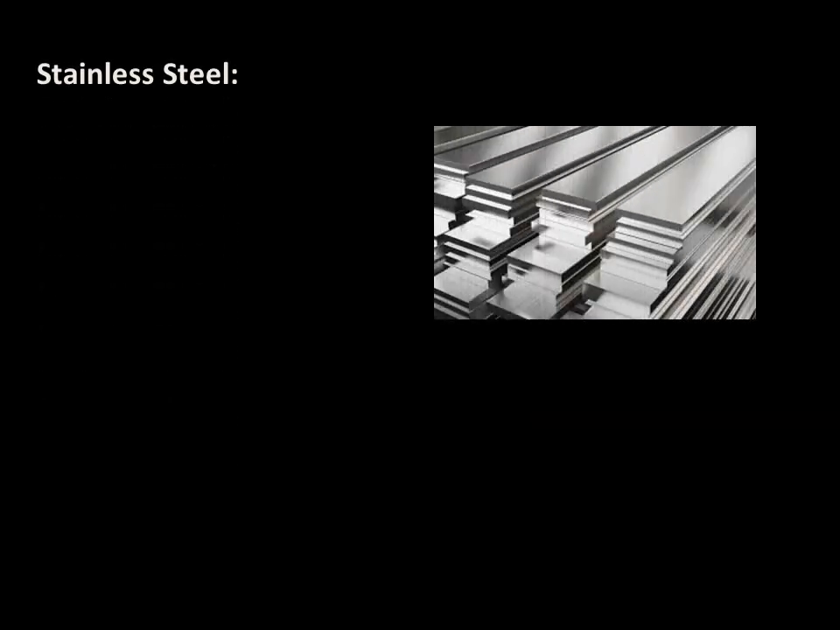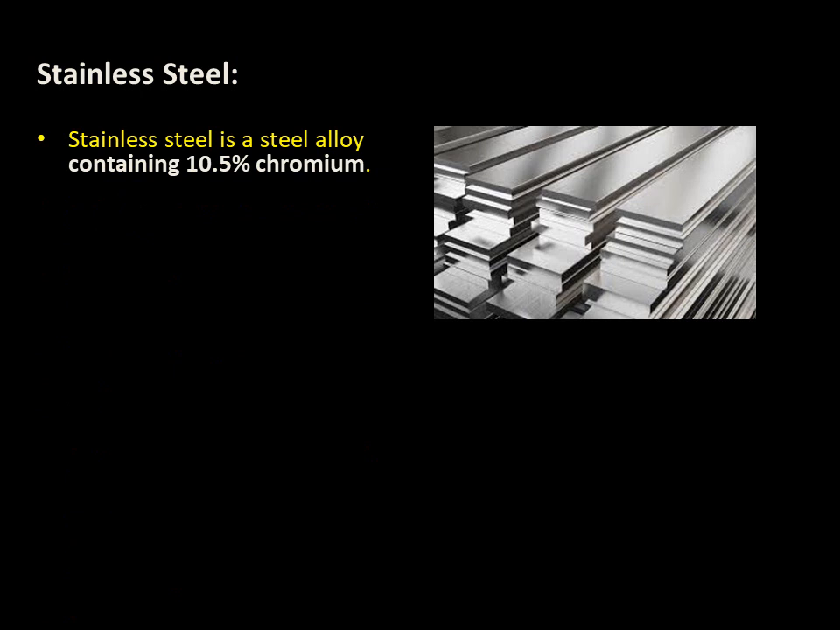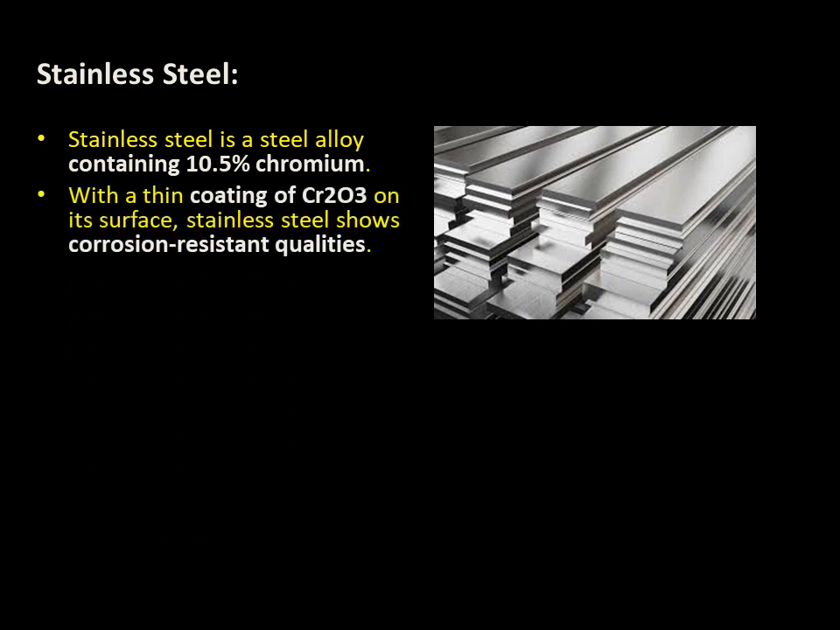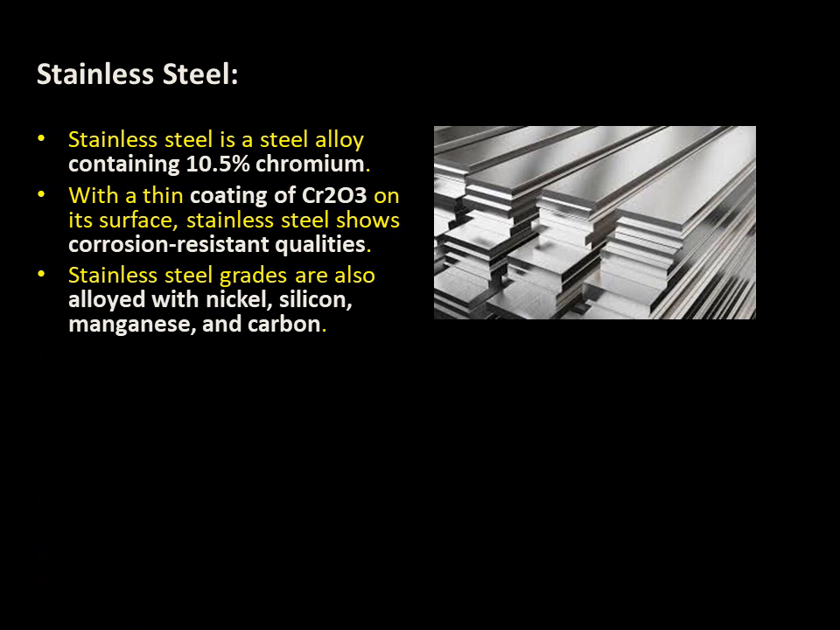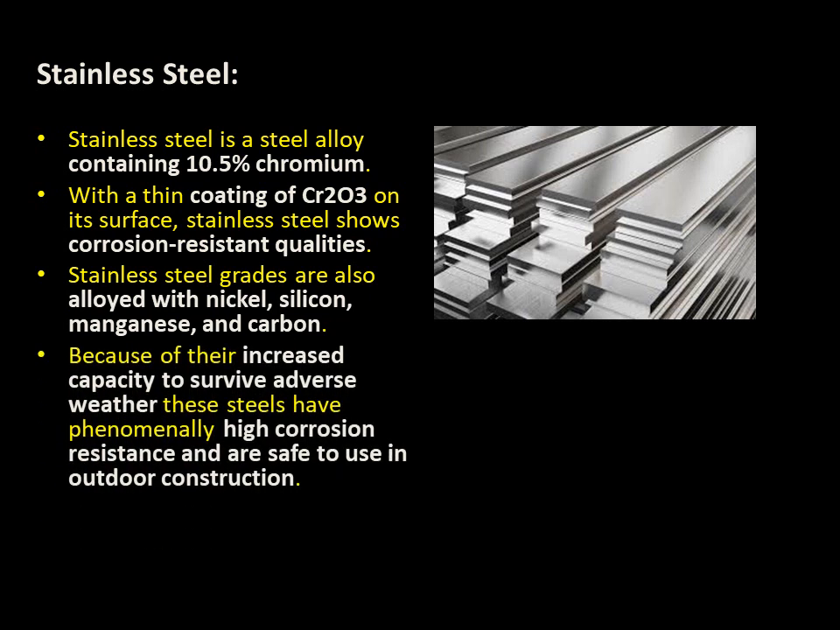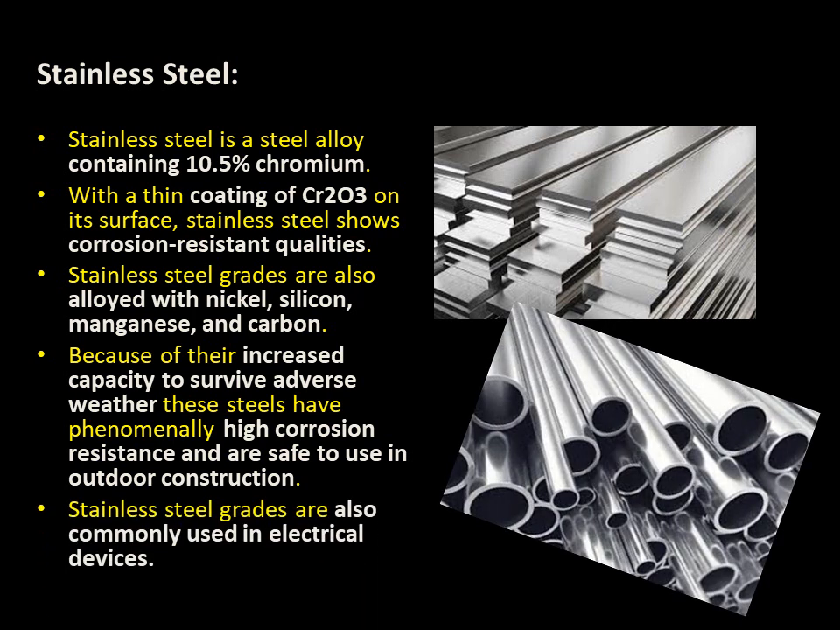Stainless steel. Stainless steel is a steel alloy containing 10.5% chromium. With a thin coating of chromium oxide on its surface, stainless steel shows corrosion resistant qualities. Stainless steel grades are also alloyed with nickel, silicon, manganese, and carbon. Because of their increased capacity to survive adverse weather, these steels have phenomenally high corrosion resistance and are safe to use in outdoor constructions. Stainless steel grades are also commonly used in electrical devices.